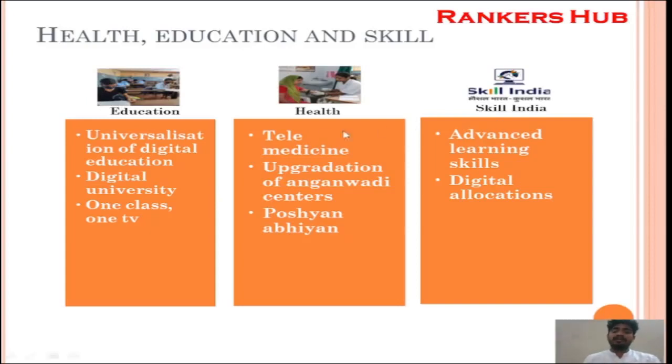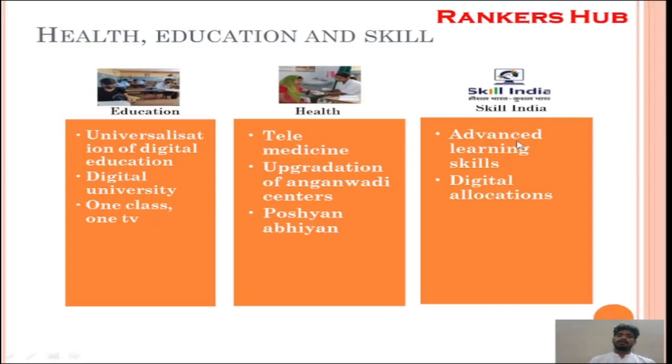What they have advocated in health is telemedicine, upgradation of Anganwadi centers, because it is very good for child health development, and Poshan Abhiyan. The importance here, one point to be noted. The health sector as well as the education sector is radically changing, because it is completely getting digitalized. Now making the laws is not important, making the schemes is not important, availability is, because we know ICT has created a lot of changes in our way of thinking and way of life. So the Government of India is vehemently working to make the schemes more available to the people by using ICT technology.